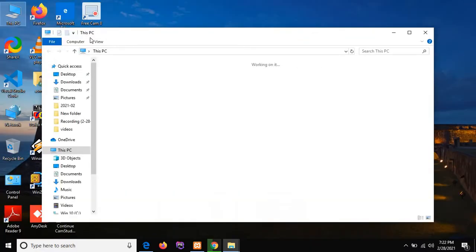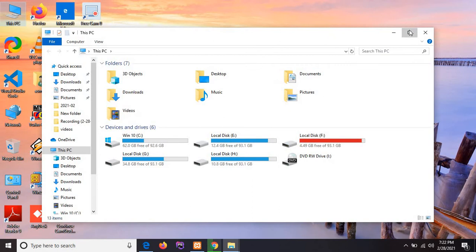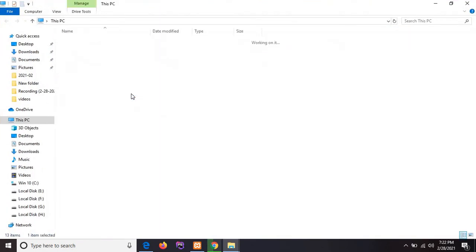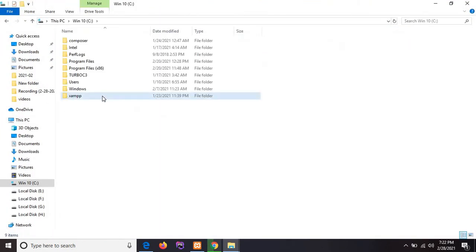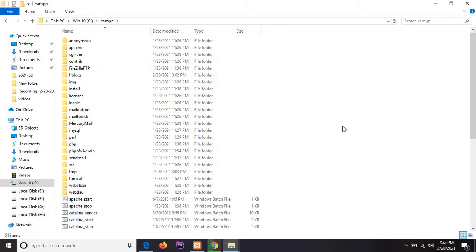Open the C drive. Then you will see this XAMPP folder. Actually, I have installed the XAMPP server. If you have a WAMP server or any other server like Apache, then you will see another folder like WAMP, which includes www and HTML folders. You need to extract that Prestashop zip file into that www folder.